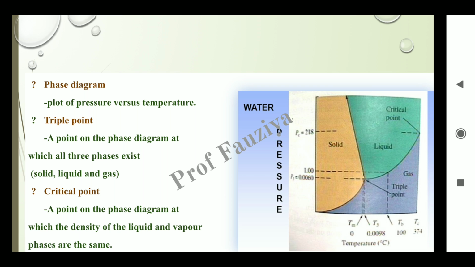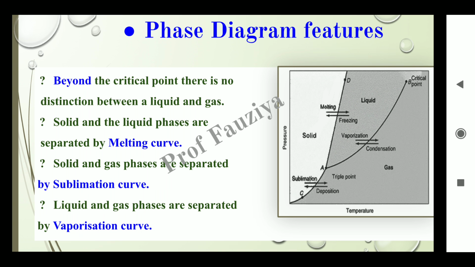This critical point has its respective pressure and temperature, which are called the critical temperature and critical pressure. Here the critical temperature is 374 and the critical pressure is 218. Beyond the critical point, there is no distinction between liquid and gas.